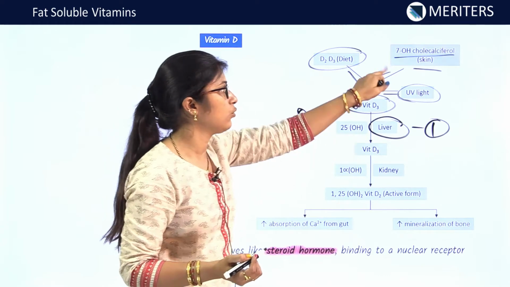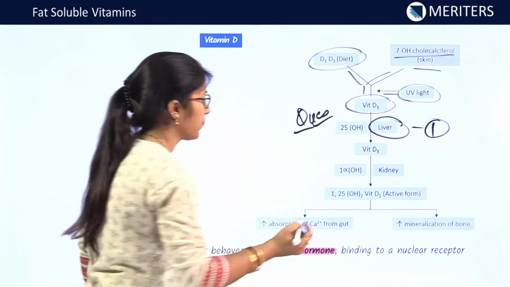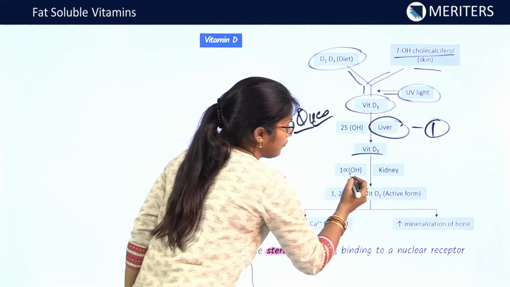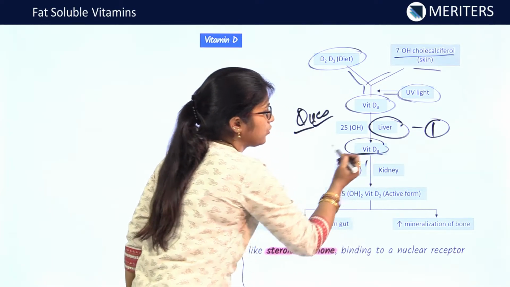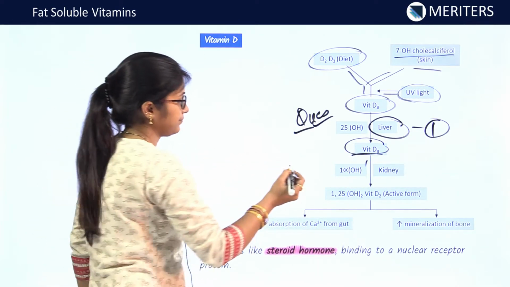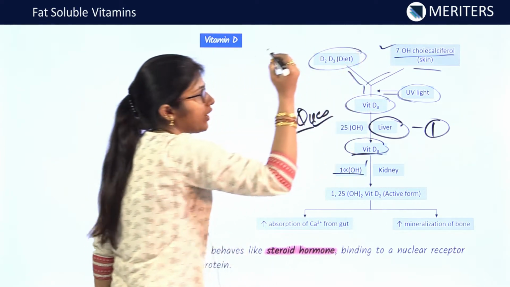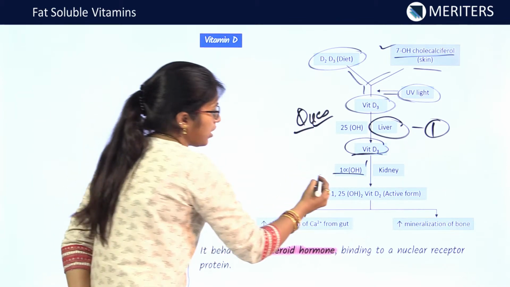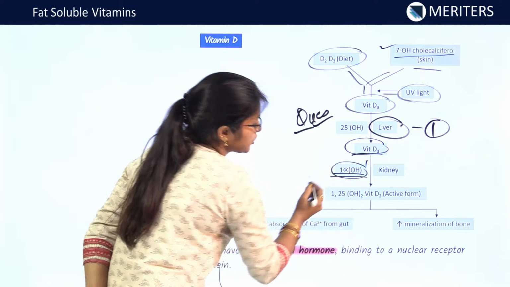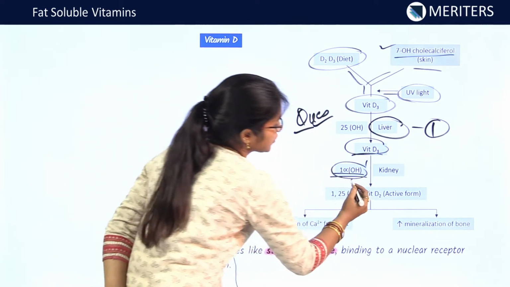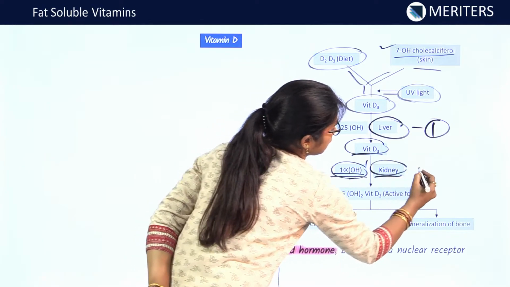25 hydroxycholecalciferol, we can say it. Now, after this, 25 hydroxycholecalciferol undergoes the second hydroxylation. Now, second hydroxylation at 1 alpha position. This is 1 alpha hydroxylation in kidney.